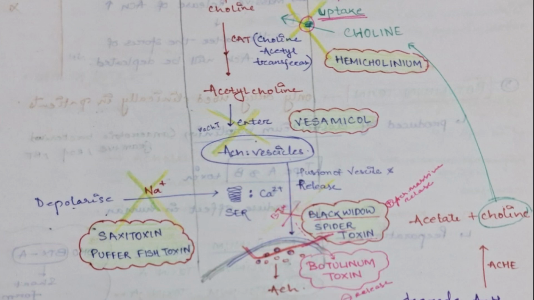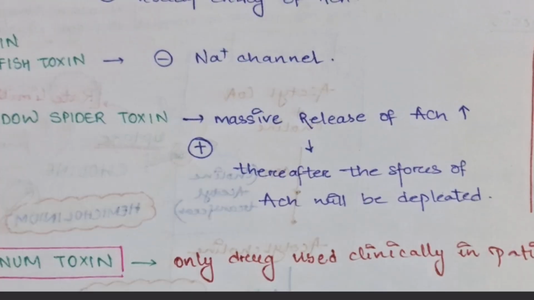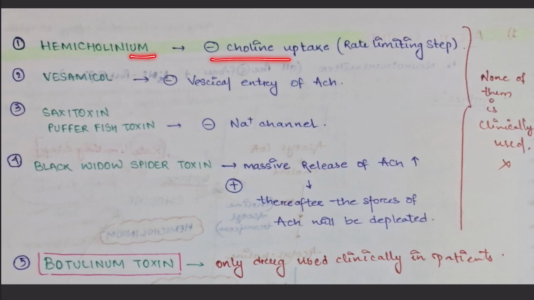And the black widow spider toxin leads to a massive release of acetylcholine. So these are the drugs which are acting here. Hemicholinium inhibits the choline uptake, which is the rate limiting step. Vesamicol inhibits the vesicle entry of acetylcholine. Saxitoxin or pufferfish toxin inhibits the sodium channel. Black widow spider toxin leads to massive release of acetylcholine.